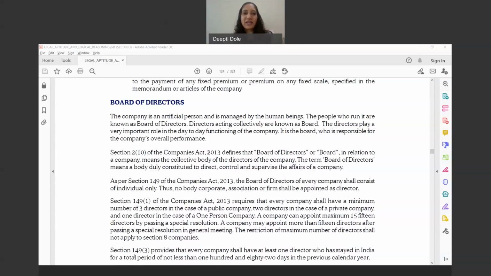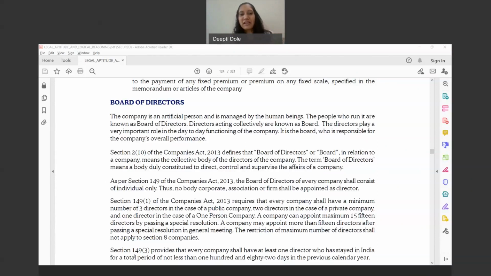So can a company or an LLP be appointed as a director? No. It can be only a natural person who can be appointed as director. It cannot be a company; a shareholding can be by way of a company, but when it comes to directorship, it has to be an individual.